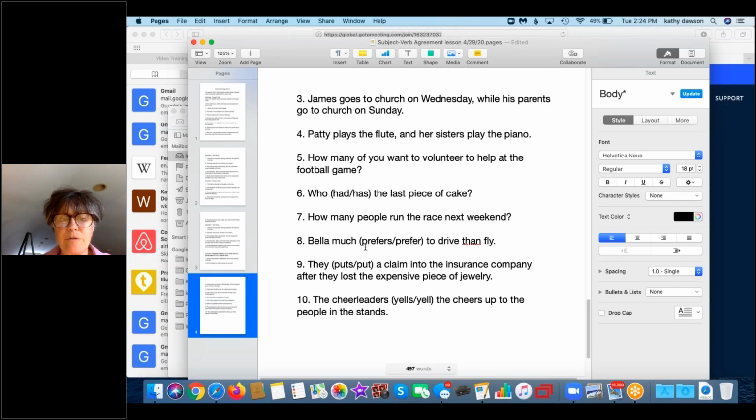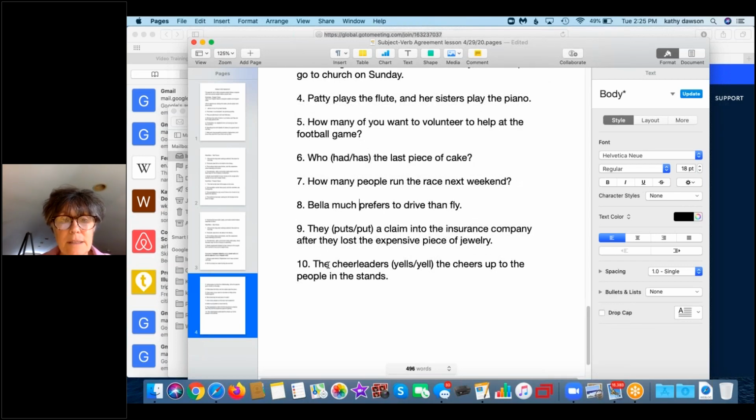Number 8, Bella much prefers or prefer to drive than fly. Bella, singular subject. You need a plural verb in this case. So it's prefers to drive than fly. Number 9, they put or puts a claim into the insurance company after they lost the expensive piece of jewelry.